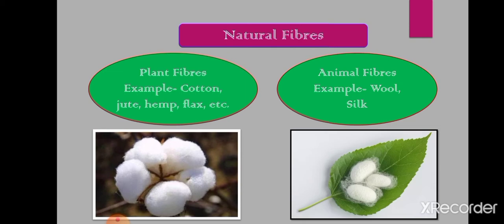Wool we get from sheep, and also different types of animals such as llama, alpaca, and silk we get from different varieties of silkworms. We know, students, that plant fibers are made up of cellulose, and animal fibers are made up of proteins. So these two things are very important, that plant fibers are made up of cellulose and animal fibers are made up of proteins.